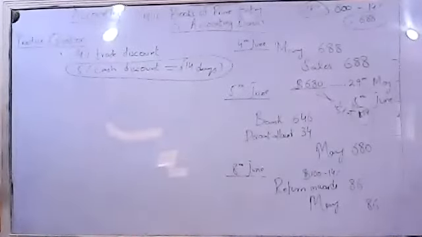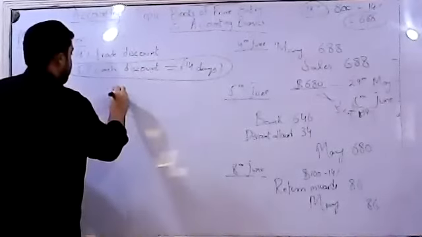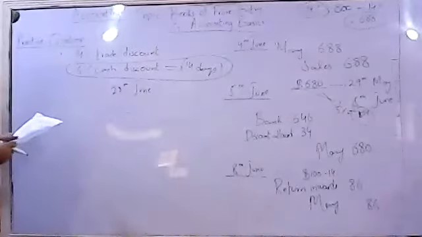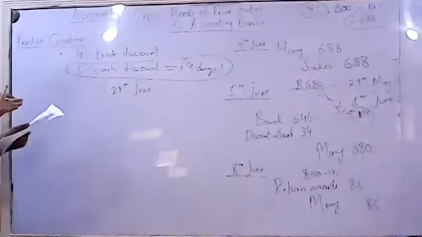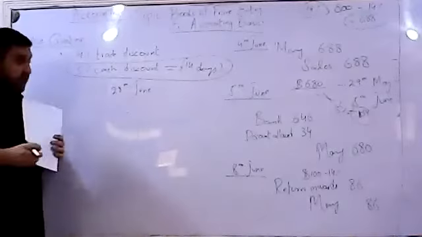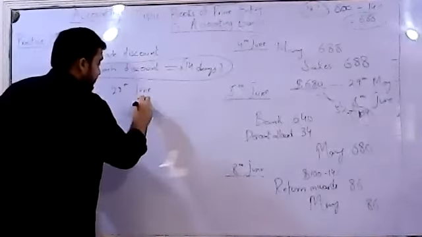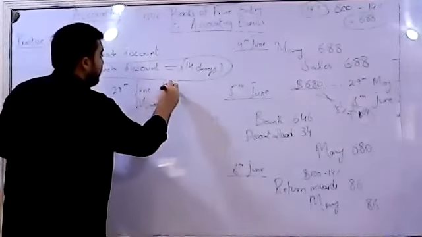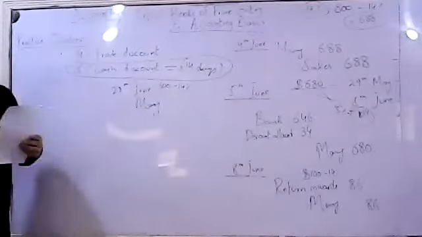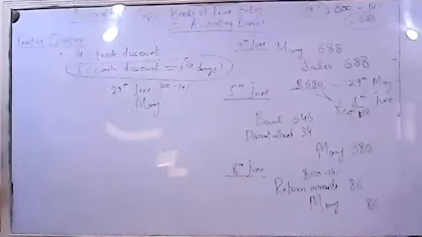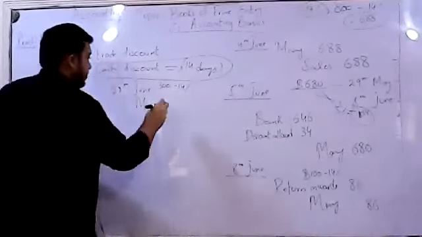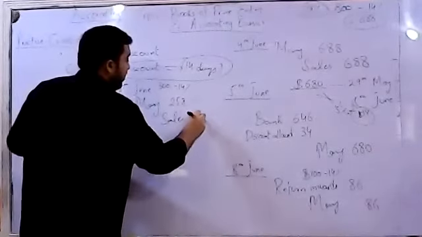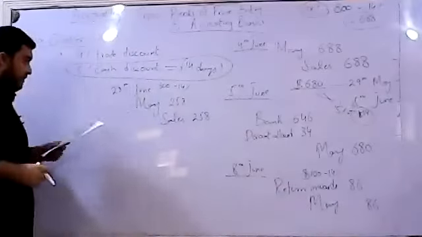Well, another transaction on 28th of June. 28th of June को क्या transaction हुई? Kim sold further goods to Mary, list price 300. Again, the same entry, Mary account debit. अब वो कितने से debit होगा? 300 minus 14%. So the figure that would be debited would be 258. To sales account credit 258. This was a very simple transaction.